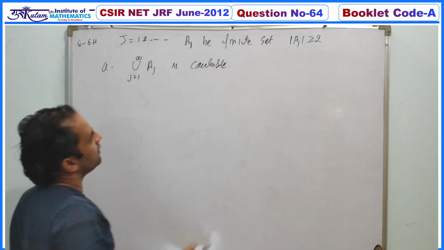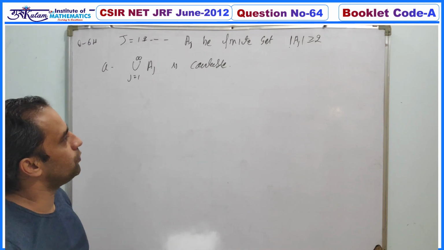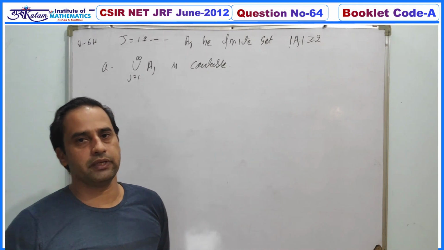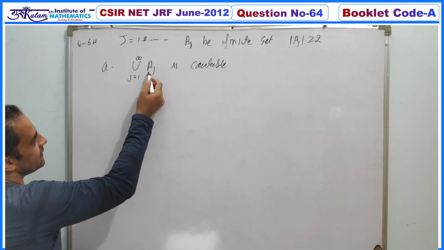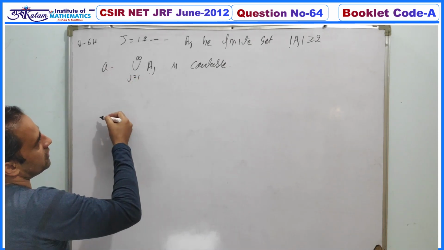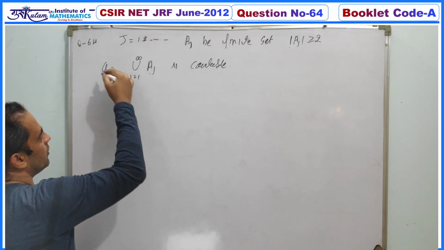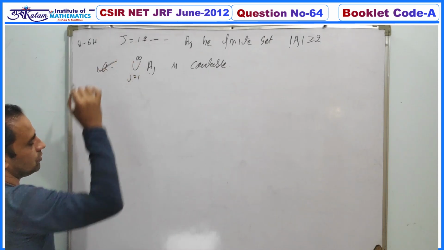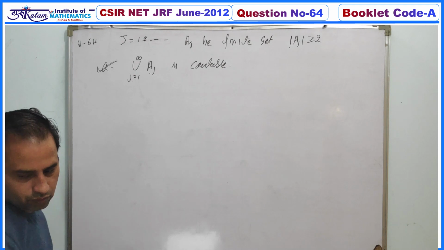So we have already discussed that a countable union of countable sets must be countable. Since each Aj is a finite set and the union is over a countable index set, a countable union of countable sets is countable. So your first statement is definitely true.